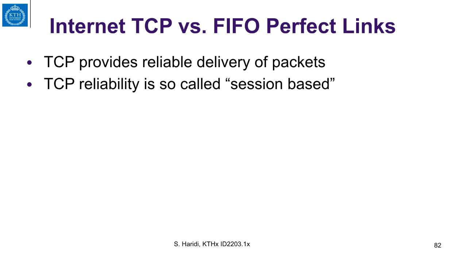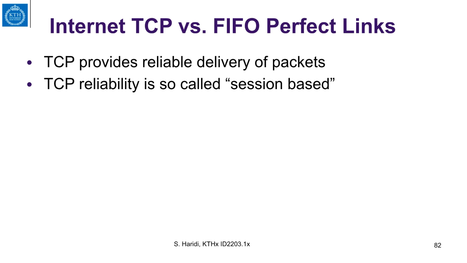So now let us discuss the relationship between the known internet TCP protocol and our FIFO perfect link. So a FIFO perfect link is some form of idealization of TCP.